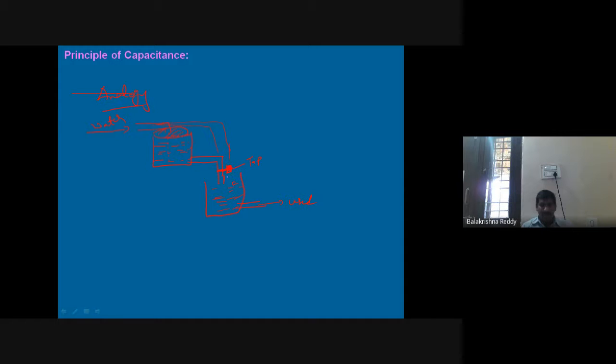Now, whenever it is on, water comes to this. Suppose suddenly the water flow stops here. Then still there is a flow here if it is on. Then there is no problem for this device for a certain time. For a certain time, it has water. So therefore, you can use it.